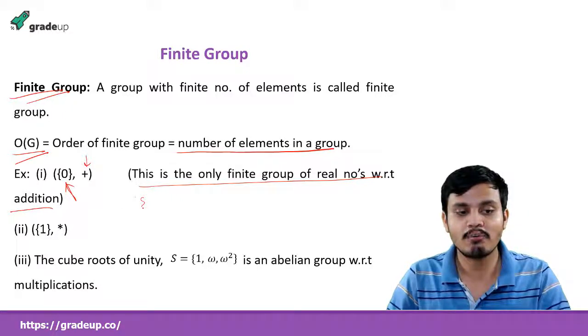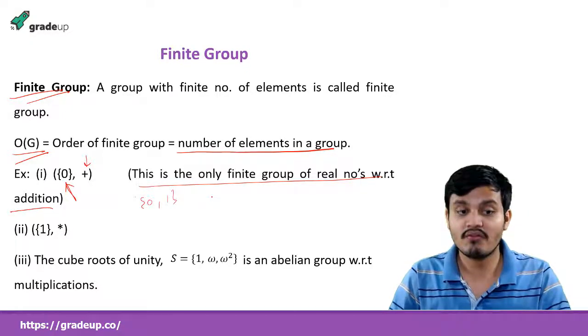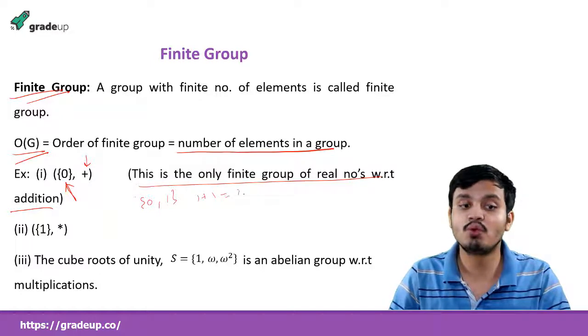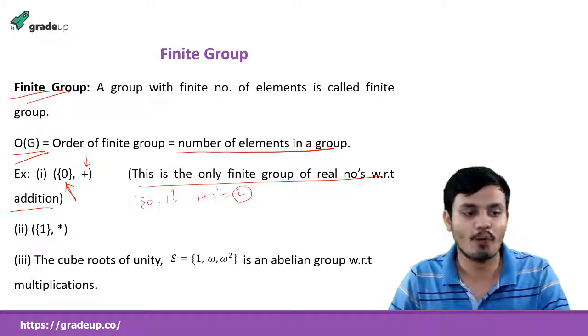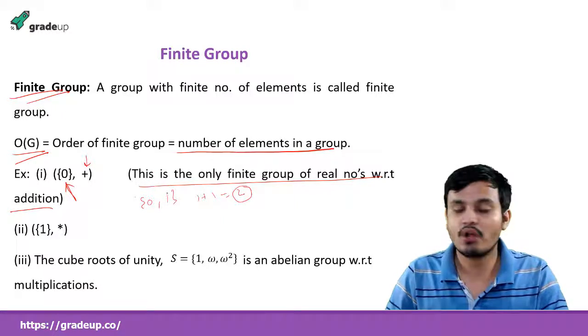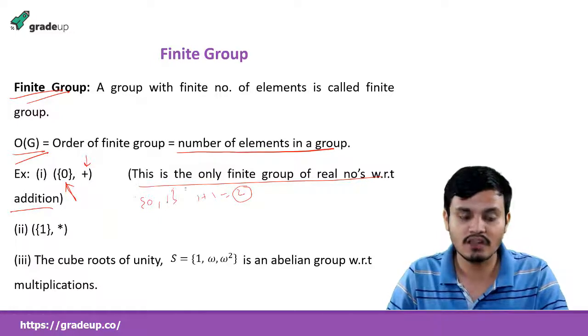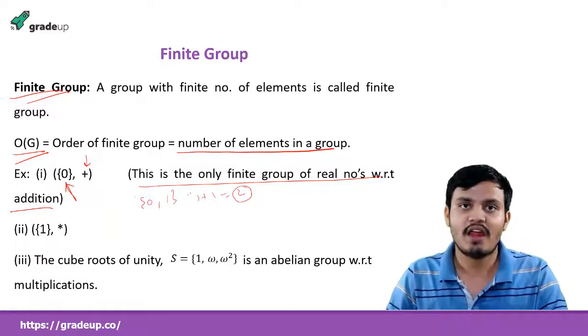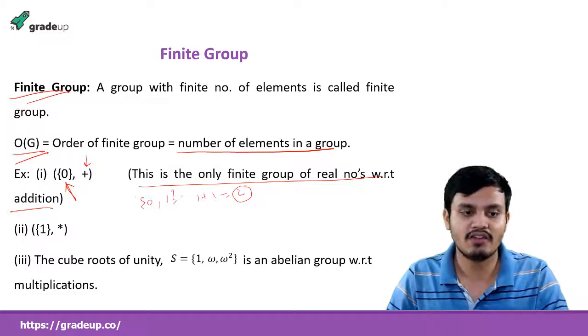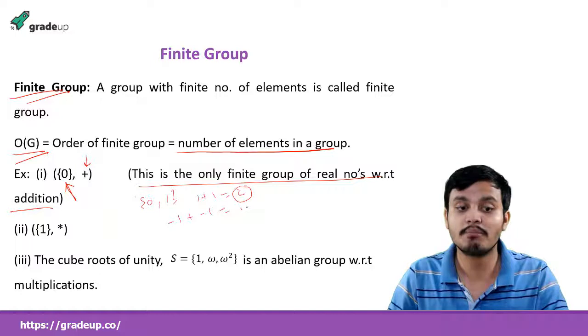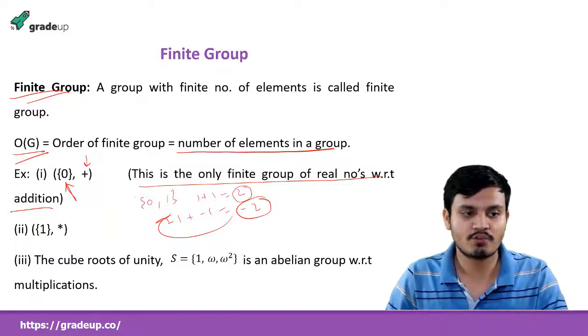If I add one more number to that set, suppose 1, then when I add 1 plus 1, it becomes 2. So it is not following the algebraic structure property. So that is why I cannot add 1. If I add any element other than 0, the same kind of thing will happen. If I add minus 1, then also it is not becoming a group, because minus 1 plus minus 1 becomes minus 2, and that will not be present in this set. So it is not following the algebraic structure property. That is why this is the only finite group with respect to addition.